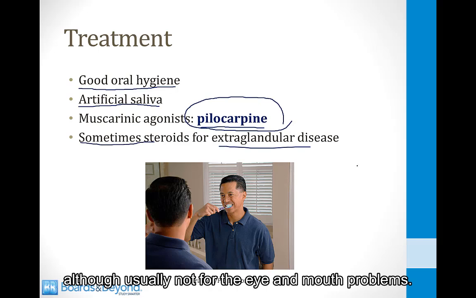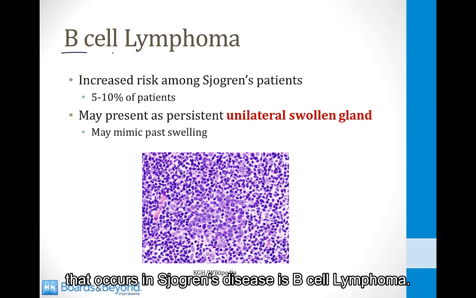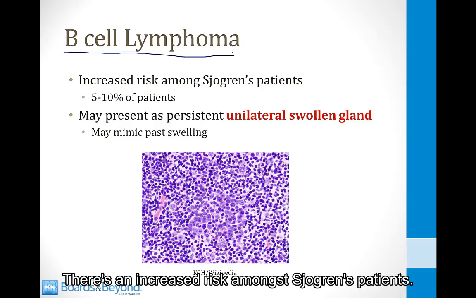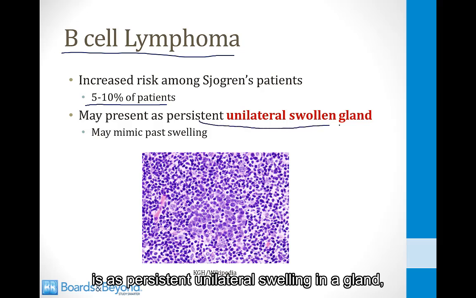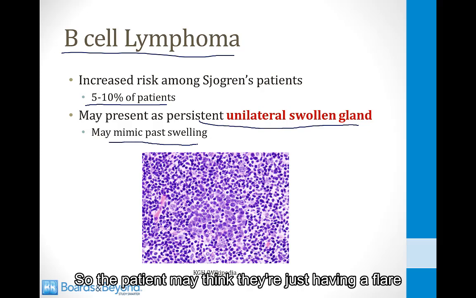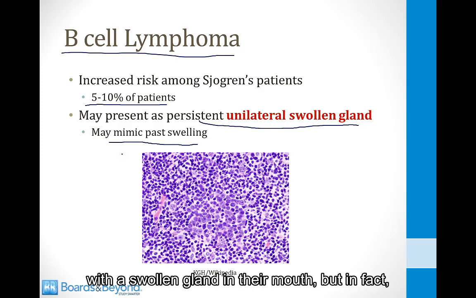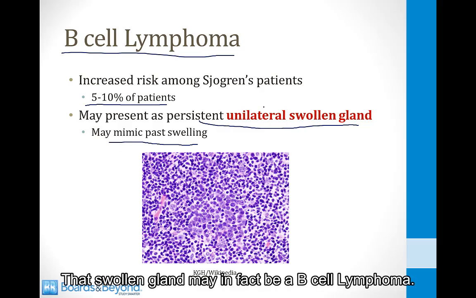And then finally, sometimes steroids are used for the extraglandular manifestations of the disease, although usually not for the eye and mouth problems. One of the serious complications of the chronic inflammation of glandular tissue that occurs in Sjogren's disease is B-cell lymphoma. There's an increased risk among Sjogren's patients. About 5 to 10% of all patients eventually develop a lymphoma. And the classic way for this to present that you should know for your boards is as persistent unilateral swelling in a gland. And this may mimic past swelling, so the patient may think they're just having a flare of their Sjogren syndrome with a swollen gland in their mouth, but in fact it persists and is much bigger than in the past. That swollen gland may in fact be a B-cell lymphoma.